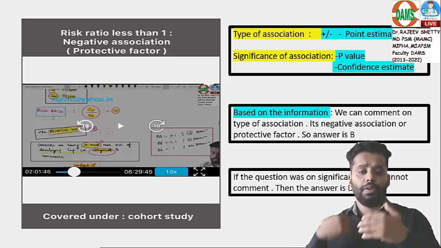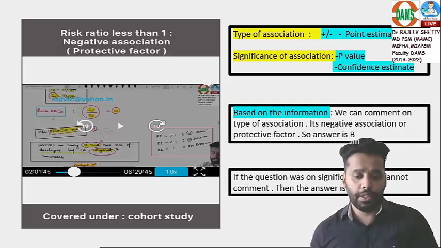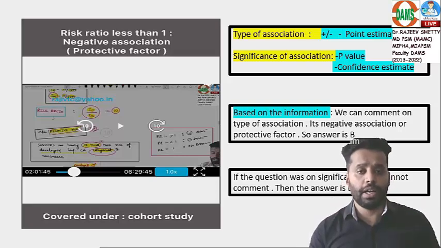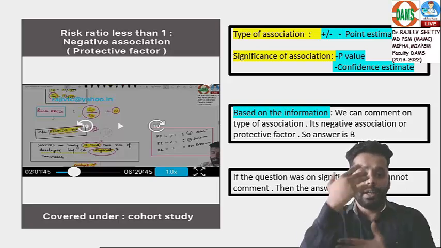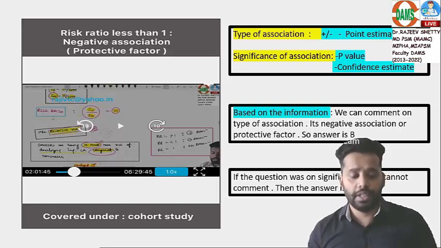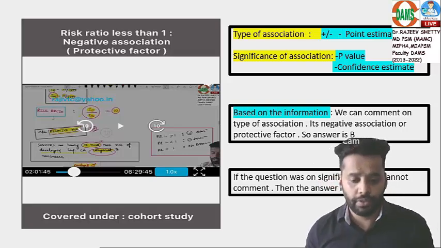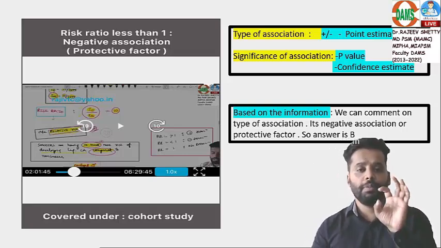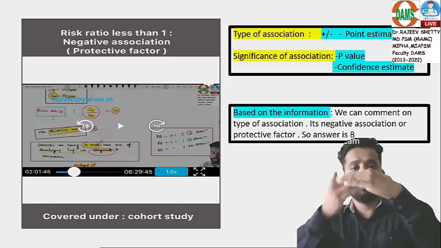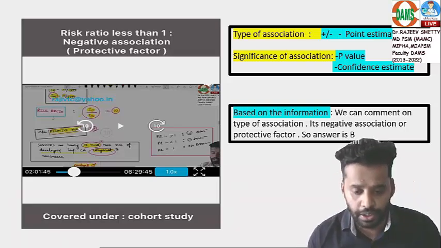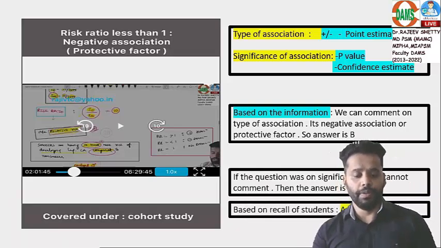They will make a question on p-value and confidence estimate, and they will twist the question by asking, is there an inference to comment on statistical significance? Then you can say, no sir, it is insufficient for conclusion. Now, better keep the question at this level, don't go to the next level. What is my point? Good. Answer is option B.